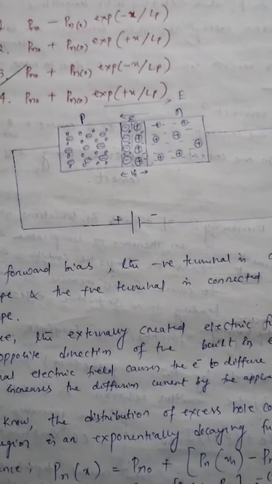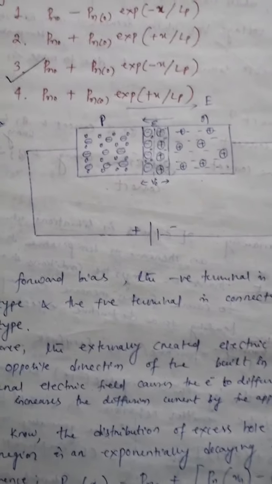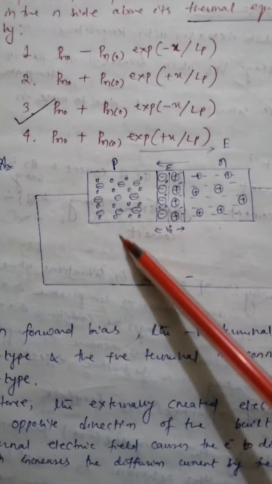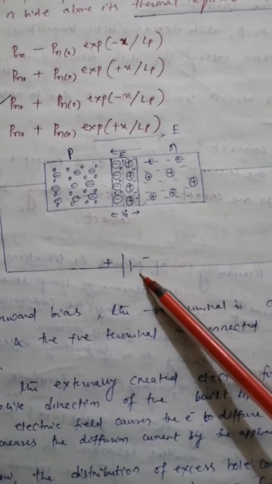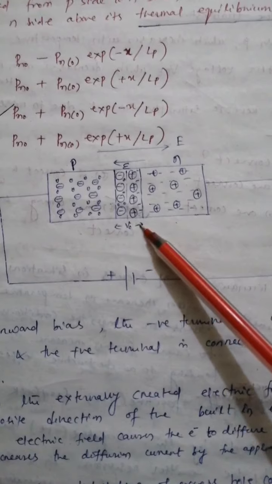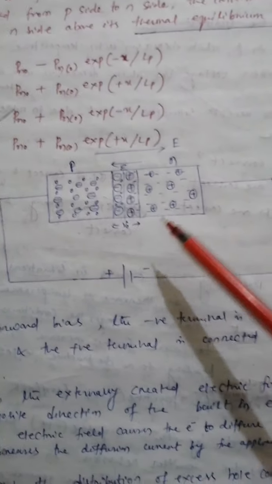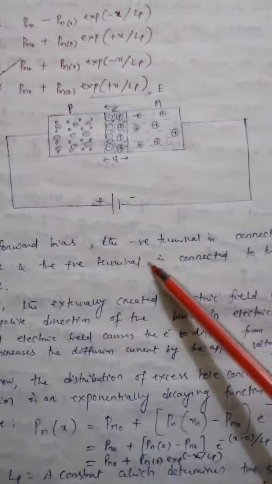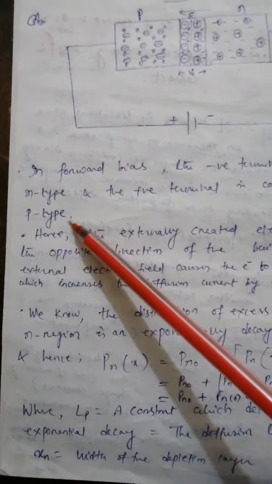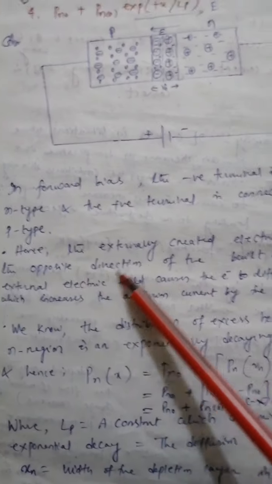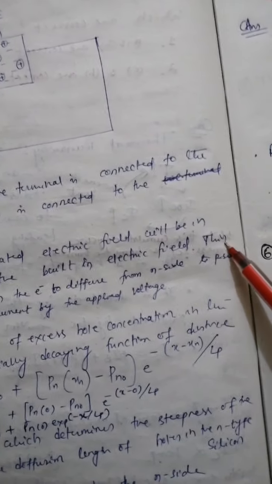So here in the diagram you can see that we have a PN junction and it is in the forward biased mode because P material is connected with the positive voltage and N material is connected with the negative voltage, and this is the depletion layer and other things you know very well. Fine. In forward bias, the negative terminal is connected to the N type and the positive terminal is connected to the P-type. Hence the externally created electric field will be in the opposite direction of the built-in electric field, right?